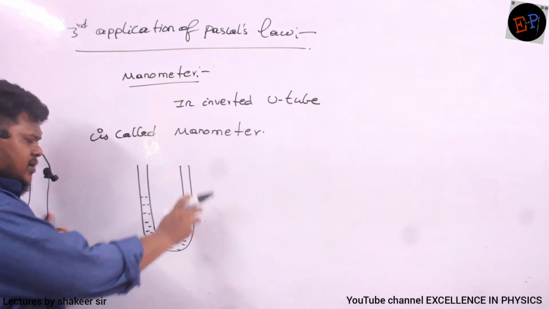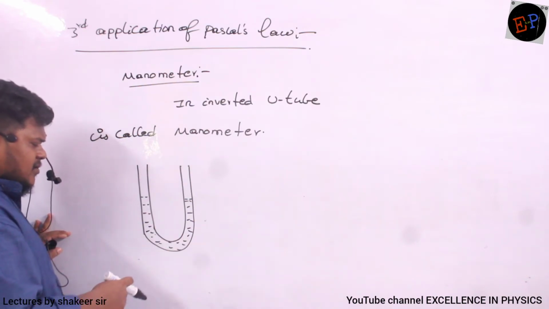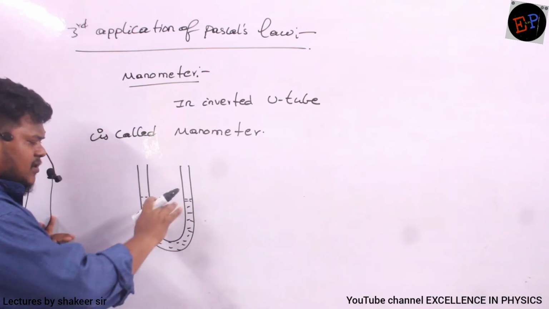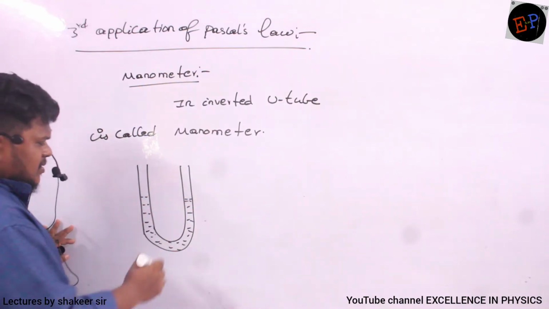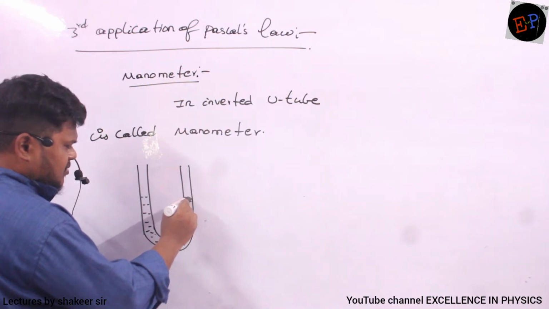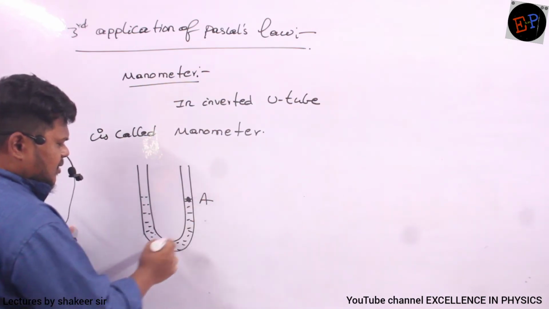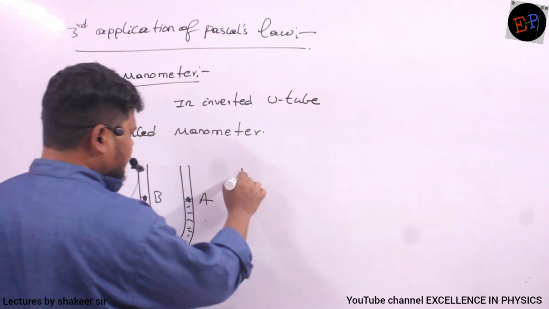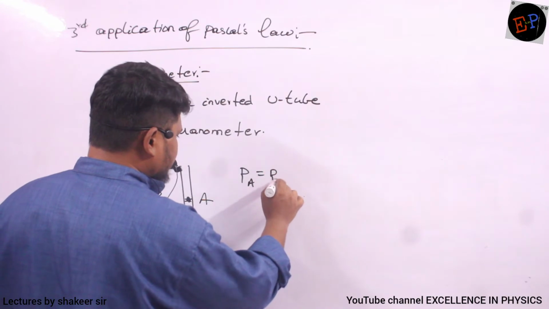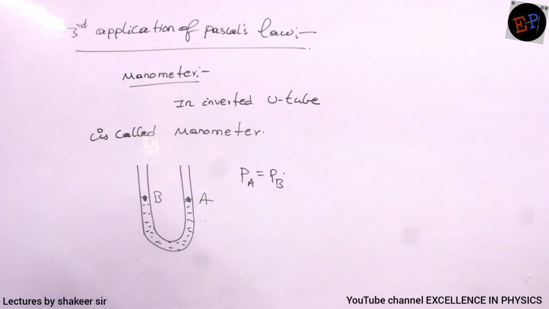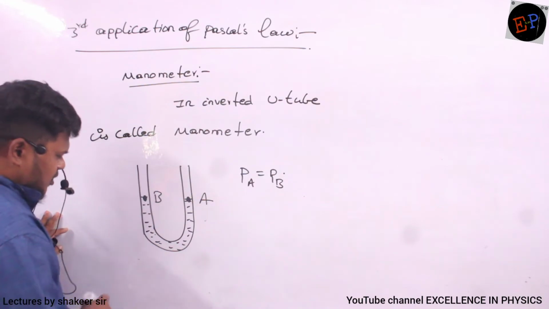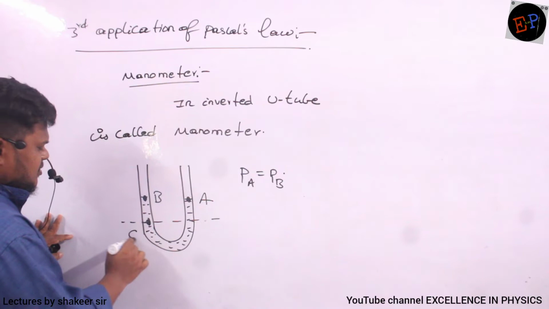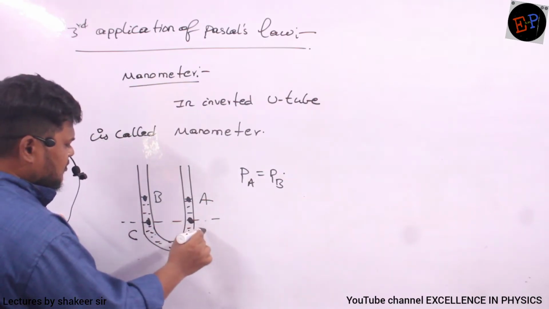So if I pour mercury into this one, according to Pascal's law, definitely you can say that if the liquid is the same liquid, in both the limbs the level of liquid should be at the same height. So what is the pressure at point A, and point B also should be at the same height, no? So this is point B. So definitely I can say that pressure at point A is equal to pressure at point B. Is it clear? Similarly, if I take some more 2 points at this height, let us call this point C, and this point D.